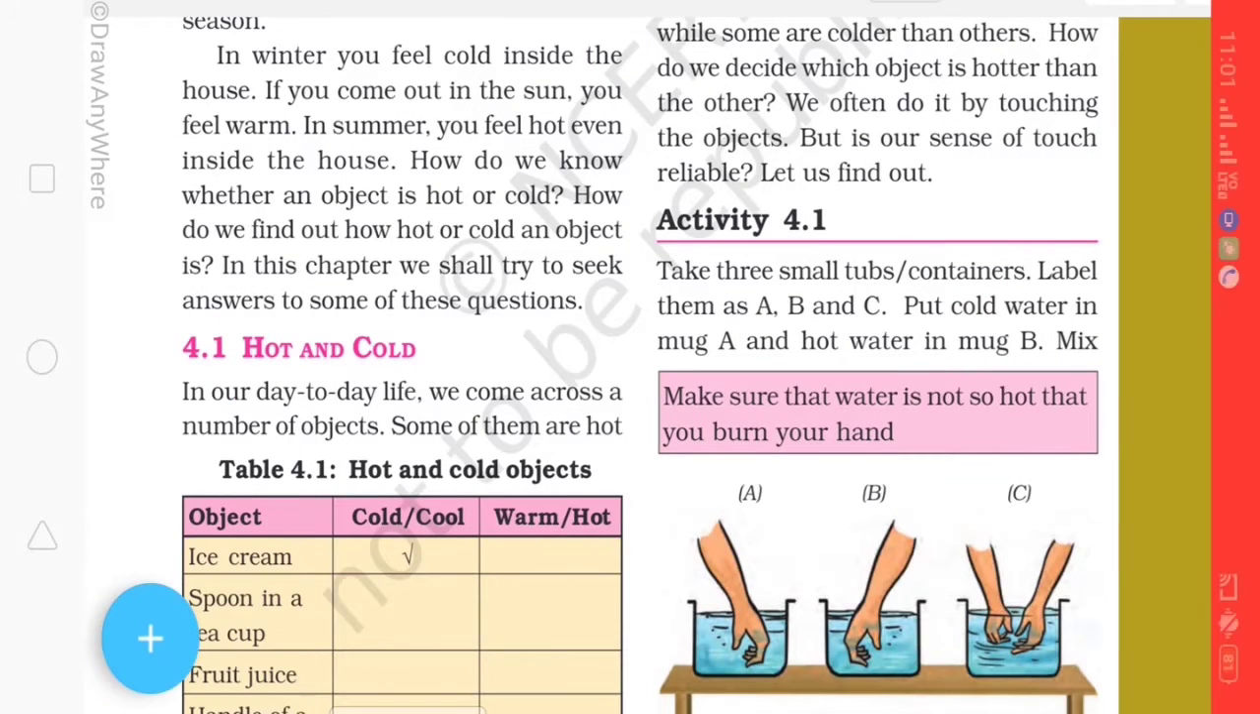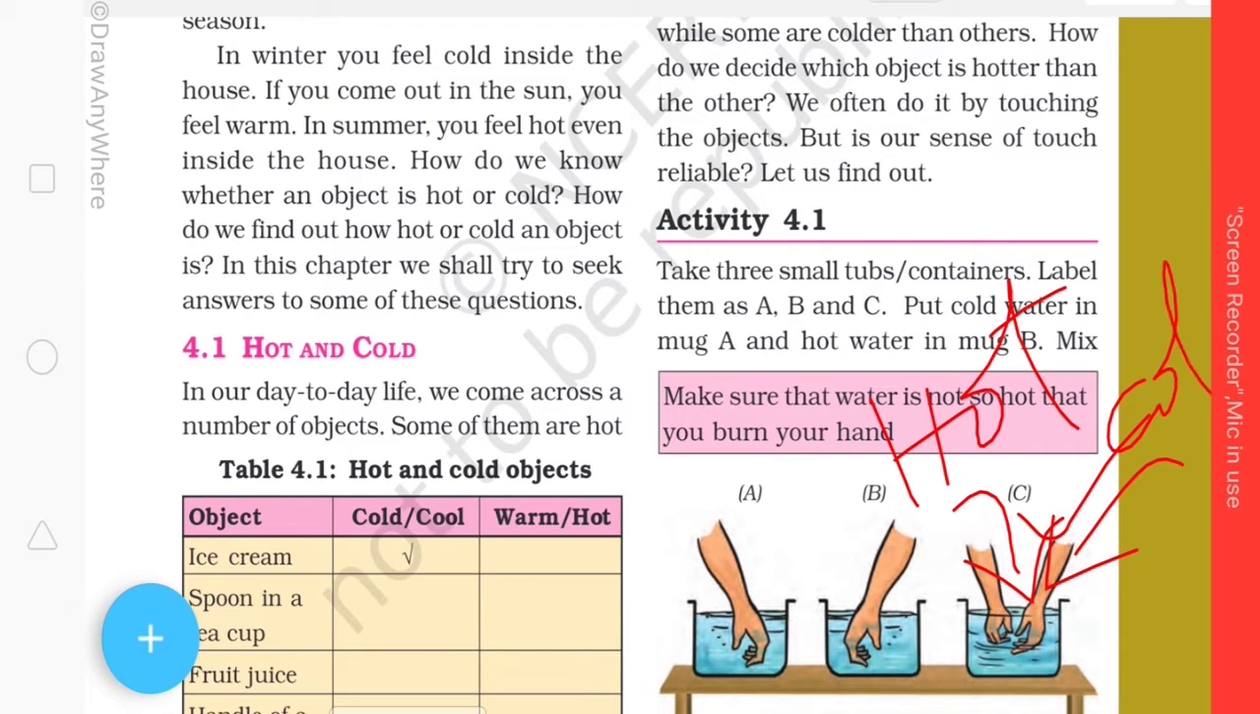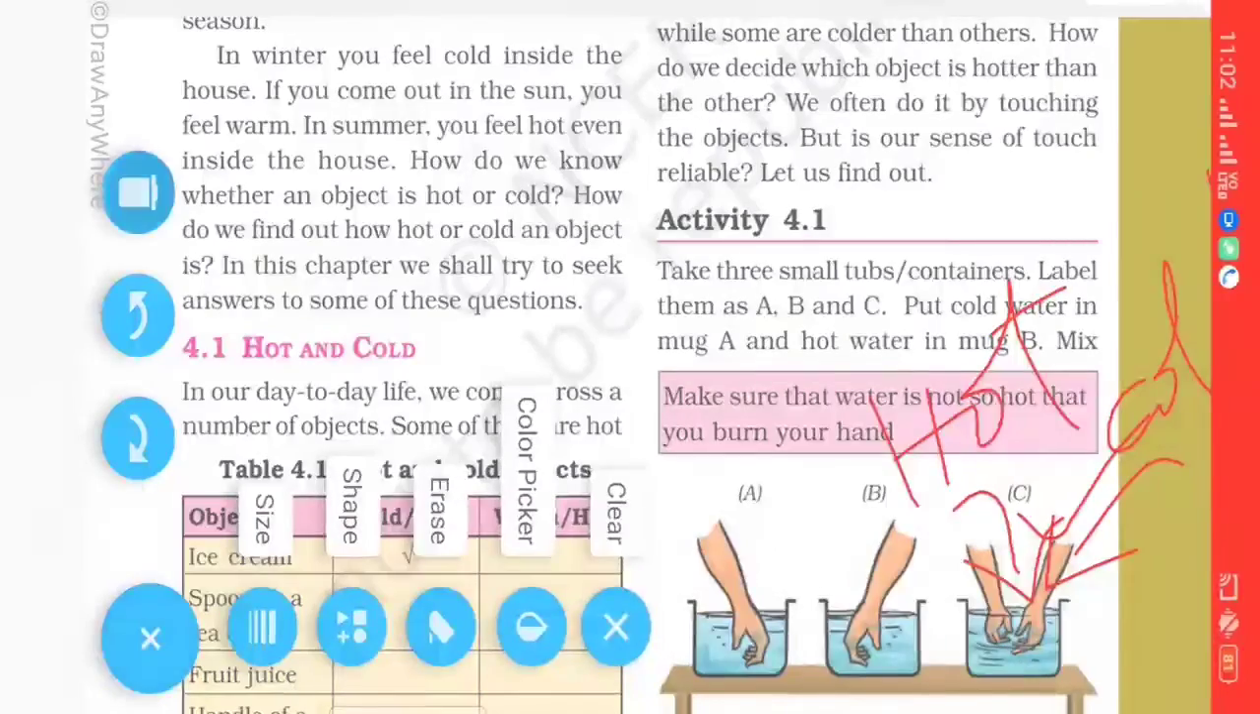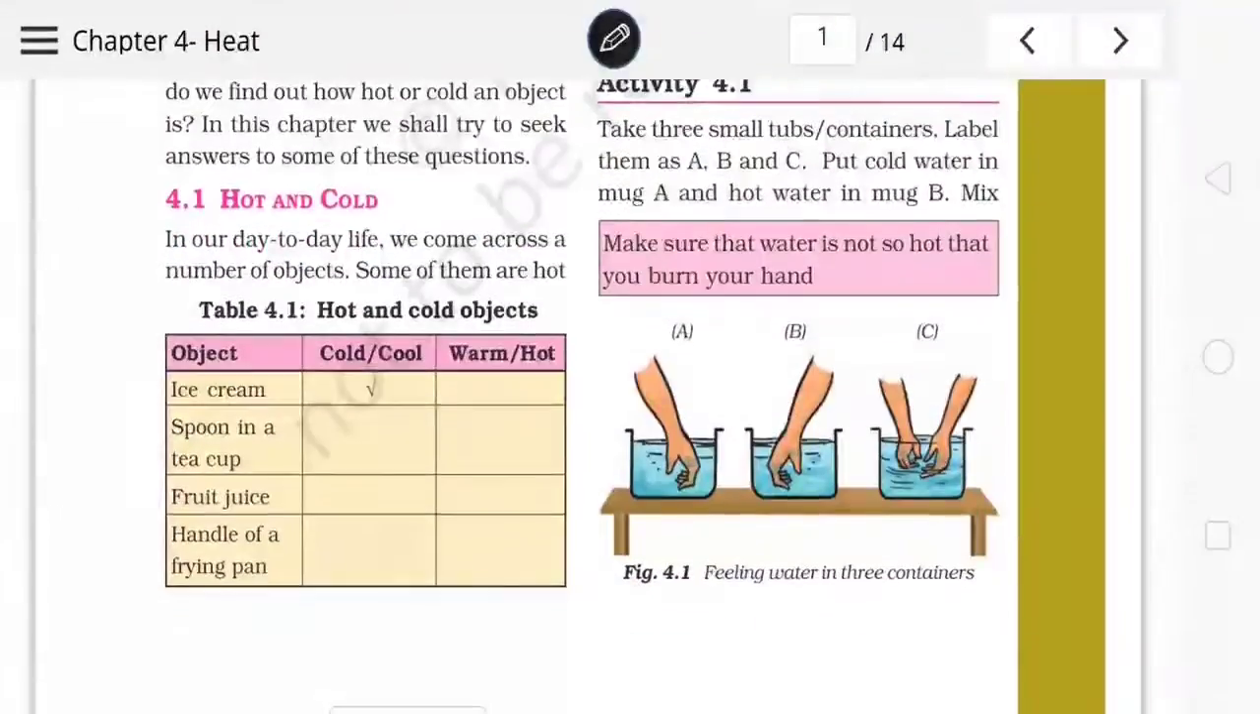Now in bucket C, let's put both hot and cold water. So now if we put our hand in bucket C, what will be our feeling? Will we feel cold or will we feel hot? We will not be able to tell exactly whether it is hot or cold. So there will be a confusion. It may be lukewarm, but we will not be able to say it exactly.